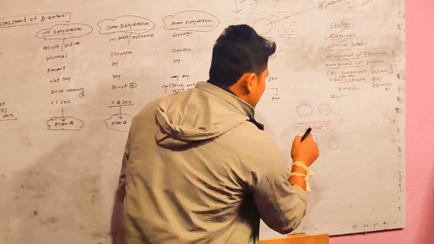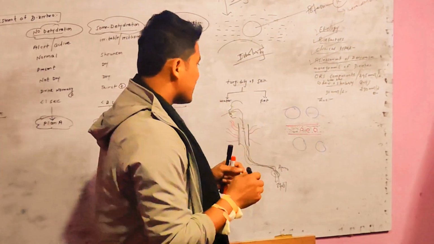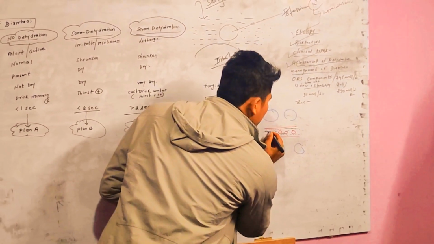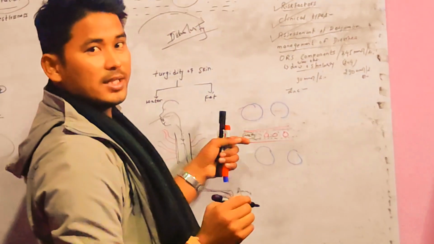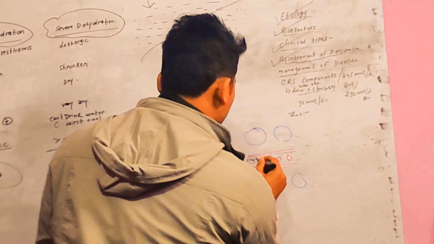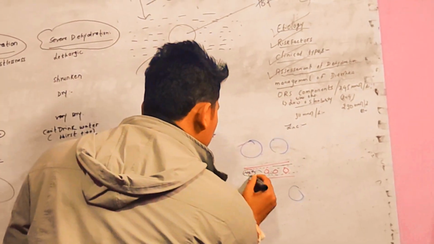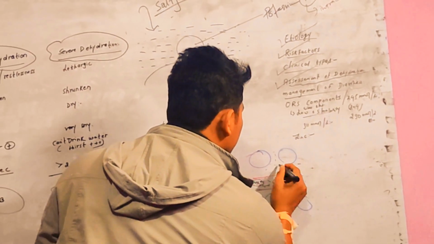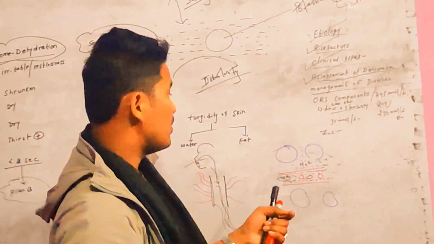So because of that, what happens? The extracellular fluid, that is plasma, is going to reduce in the blood vessels. Plasma contains sodium ions, because extracellular fluid is rich in sodium. Once the plasma sodium value decreases, the same is true here, because interstitial fluid is also extracellular fluid, so it is rich in sodium.